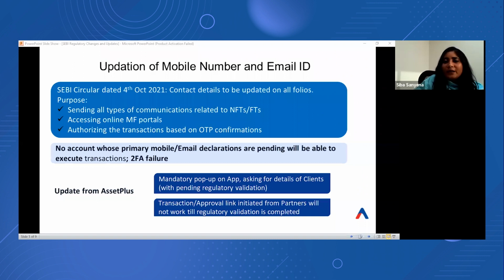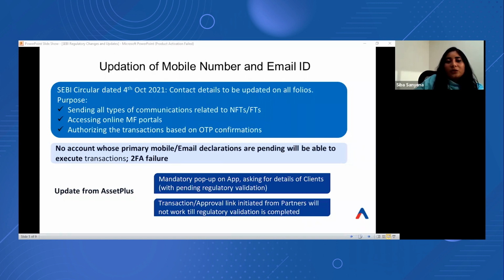As per the SEBI circular dated 4th of October 21, it's mandatory to update the mobile number and email IDs on all folios, to strengthen the control with respect to verification of key details of the investors, as these are used for all types of communication, be it for financial transactions, non-financial transaction confirmations, or for successfully completing the two-factor authentications. So this is a very crucial aspect for all clients to update their mobile numbers and email IDs on the folios.